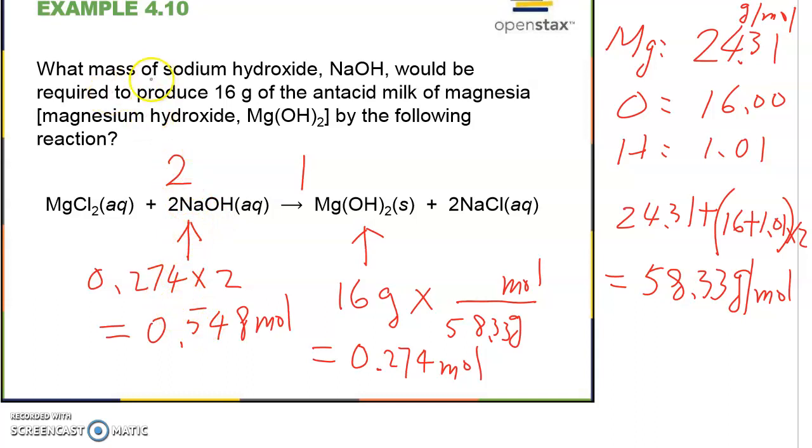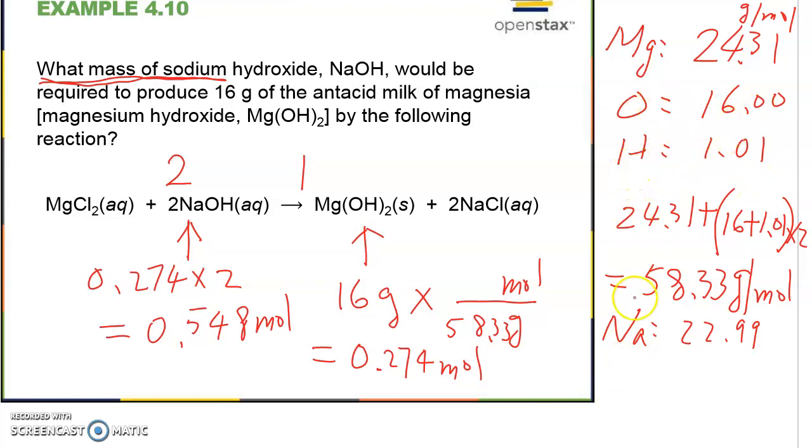But the question asked, what mass? Oh my God, they asked too much. Okay, so let's convert this into mass. How do we get the mass? Well, we find the formula weight first. Sodium hydroxide. Sodium, I went to the periodic table. So sodium, Na, what I get is 22.99. The unit will be grams per mole. And oxygen, we have it over here, 16.